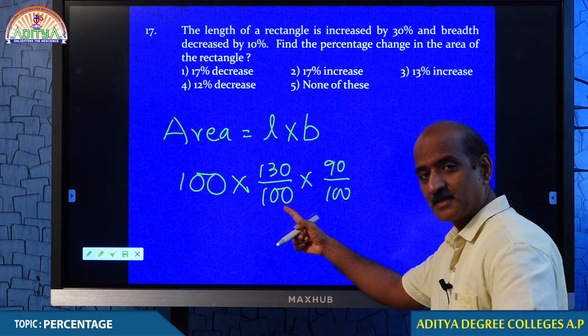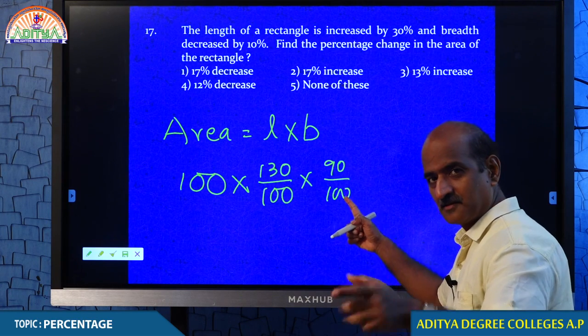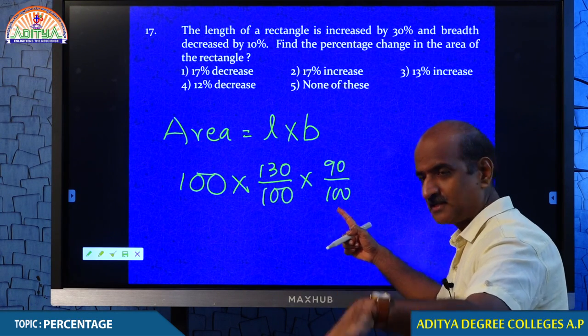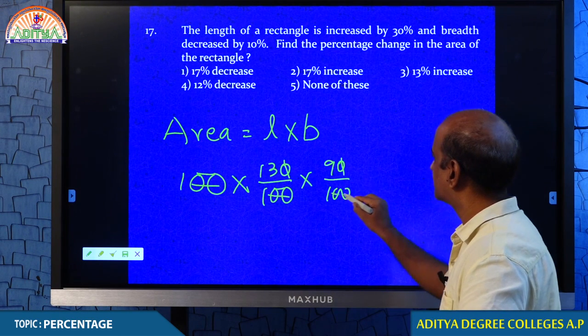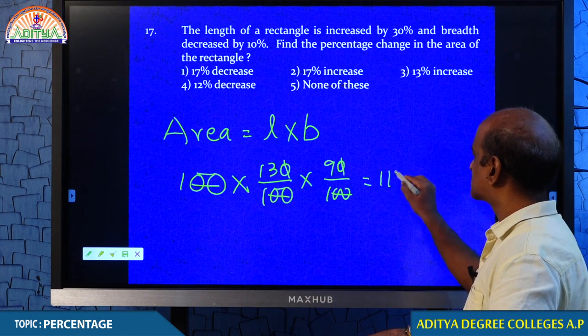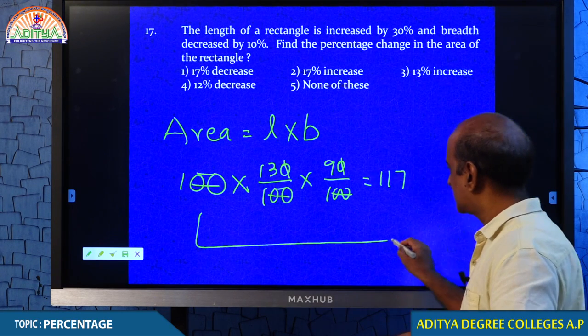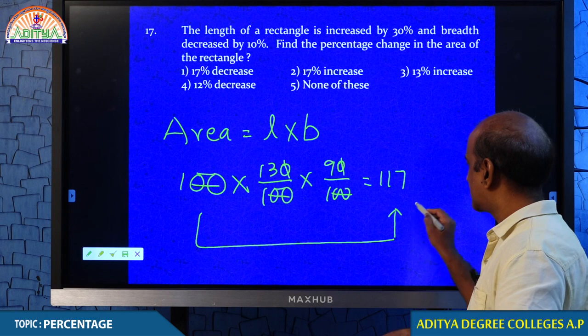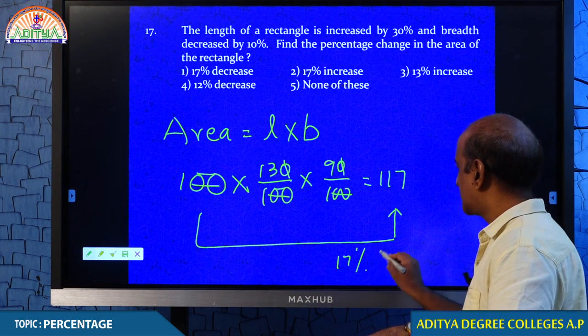Come on student, cancel, cancel. How much do we have? 117. The area which we took as 100 becomes 117. Hence, area increases by 17%.